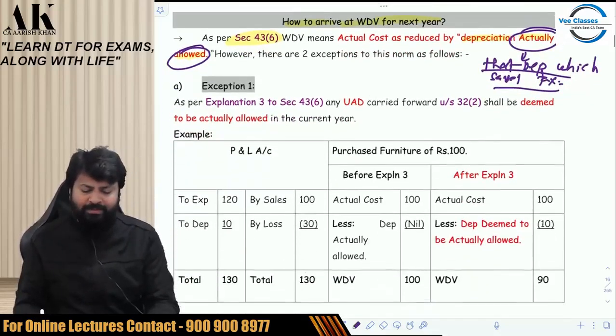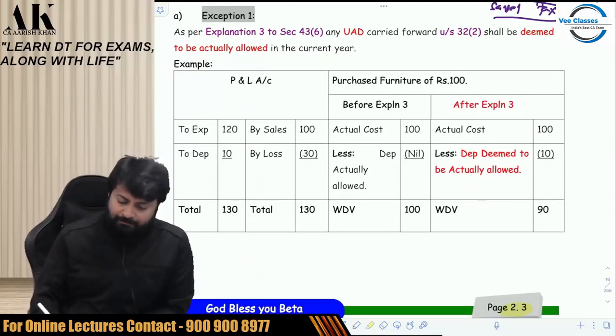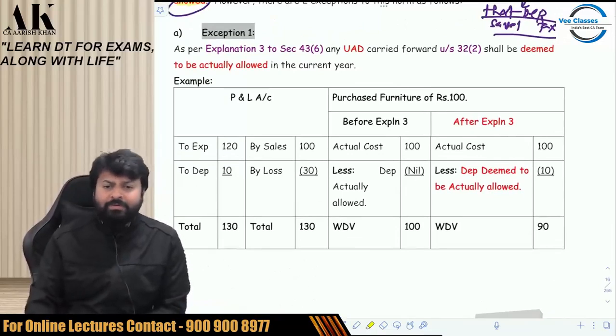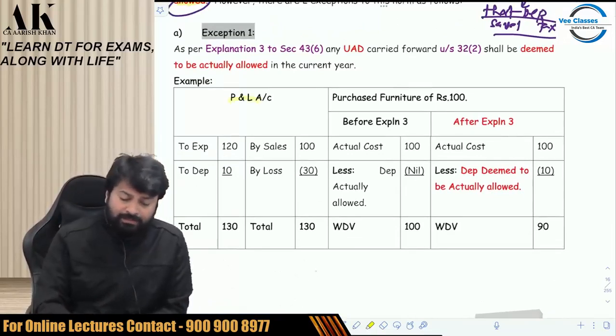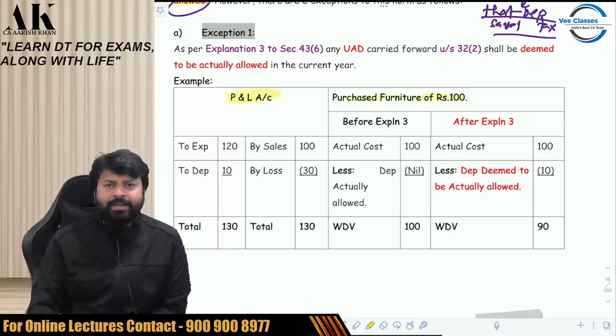First, I am explaining with the help of an example, and then I will tell you the exception. This is the example which is in front of you. Listen to the example very carefully, then you will understand. This is your P&L account. You have purchased one furniture of 100 rupees. Furniture is depreciable at the rate of 10%.